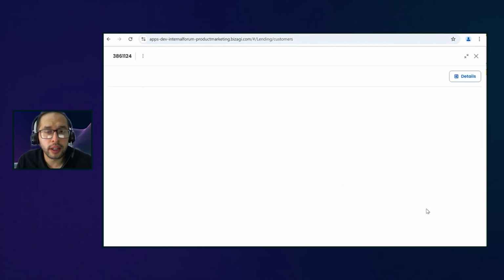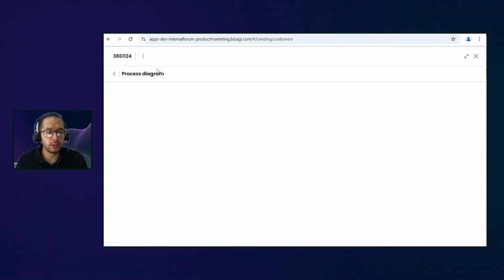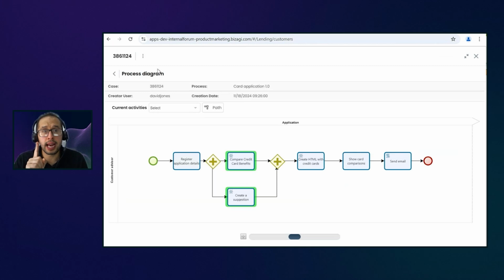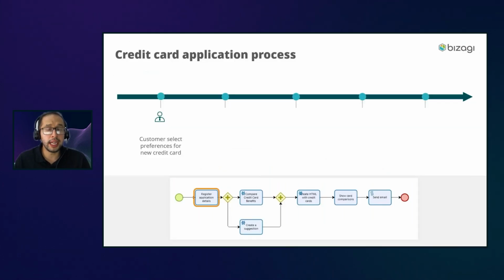And here is where we are going to start going deeper and see what is happening behind the scenes. Because from a process perspective, if I open the process diagram, take a look at what I have done: I have completed one human task done by David, the register application detail. But after that, I have multiple agents doing a lot of things for me that, from David's perspective, he's not going to realize what is happening. So let's go deeper to understand what is happening here. We have one first activity, the register application detail, where the customer selects the preference.